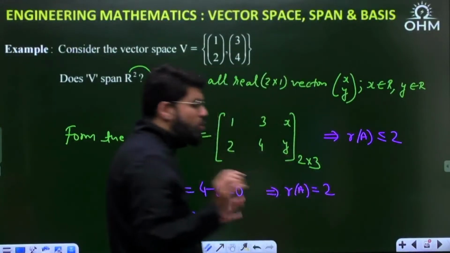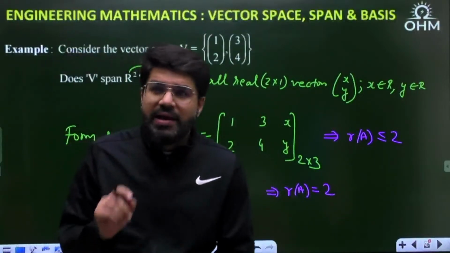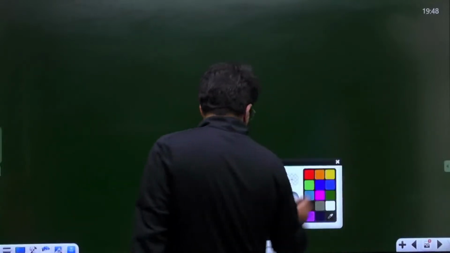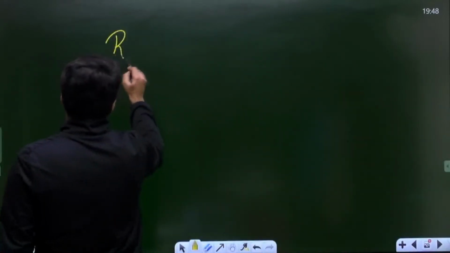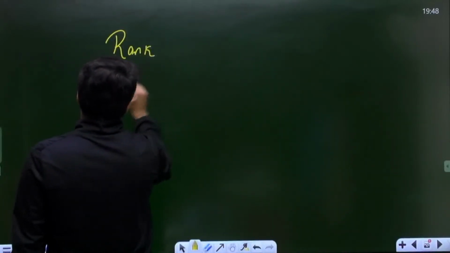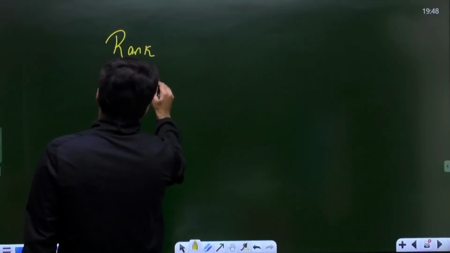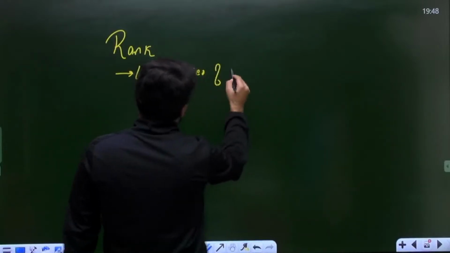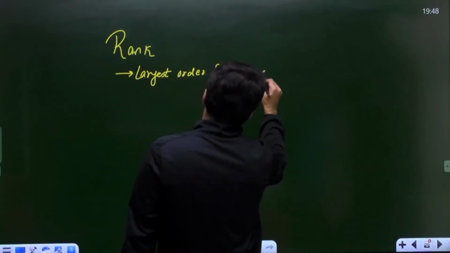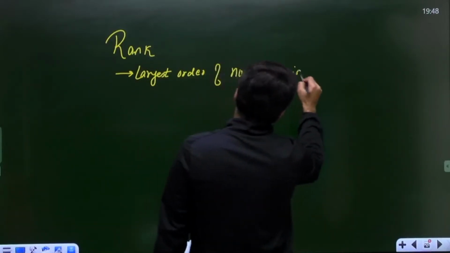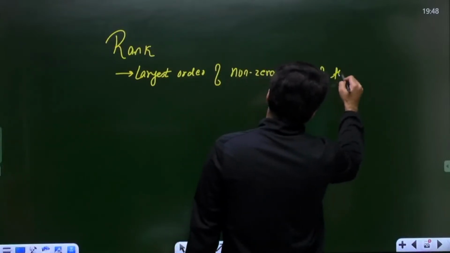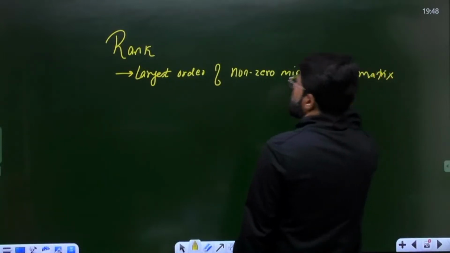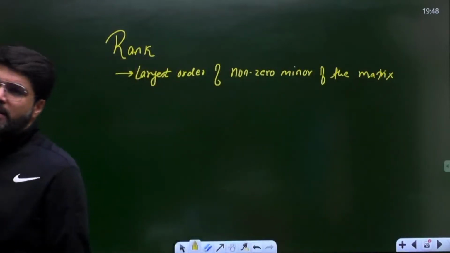Now, rank is also equal to, there are different ways of understanding the rank of a matrix. It is equal to the largest order of the non-zero minor of the matrix. What is the largest order or largest size of the non-zero minor of the matrix?